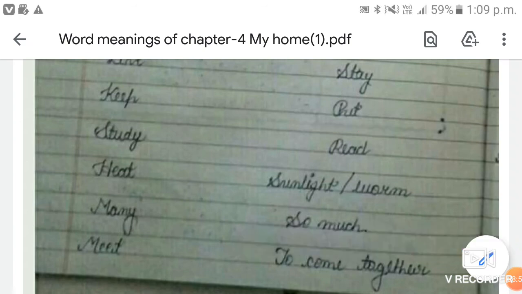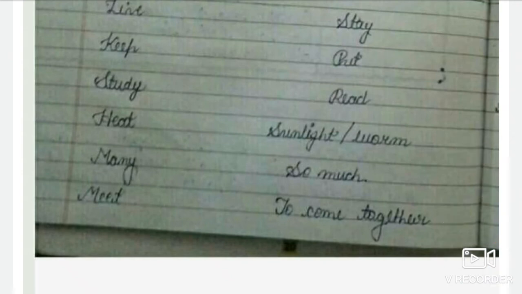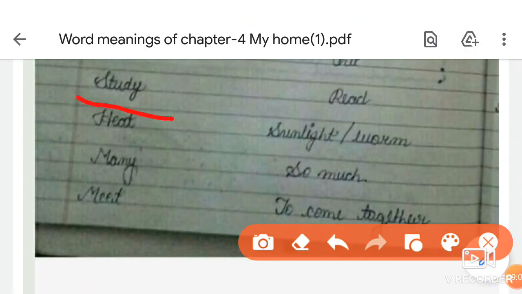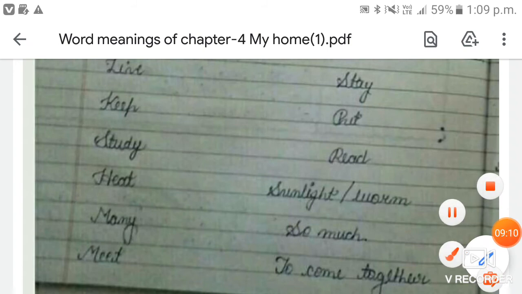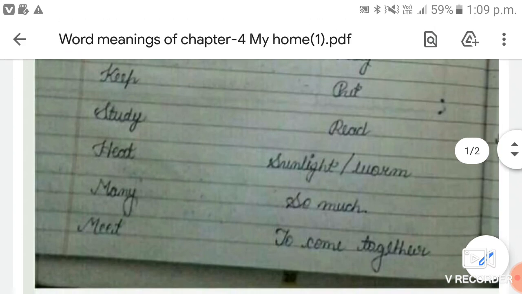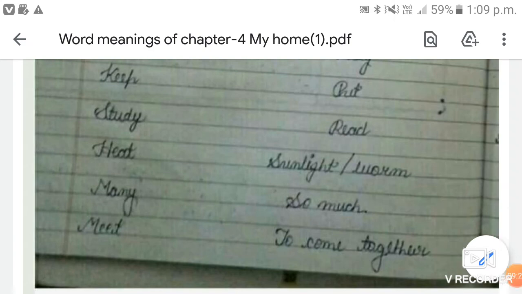These both are the same. Now the next word is study. What do you mean by study? Study means read. What is the spelling of study? S-T-U-D-Y, study. And study means read. What is the spelling of read? R-E-A-D, read.